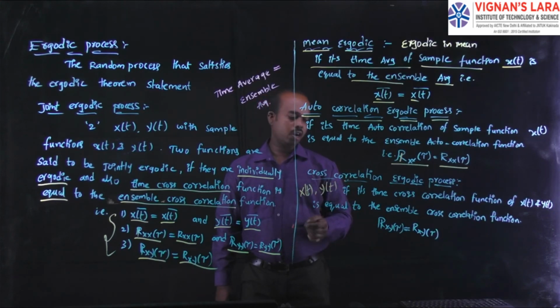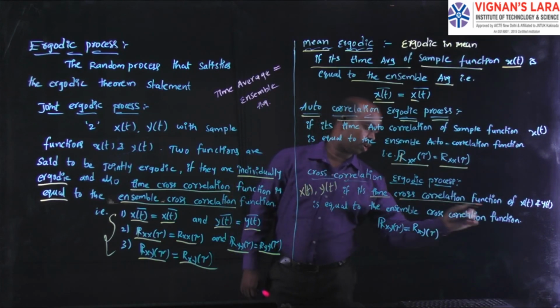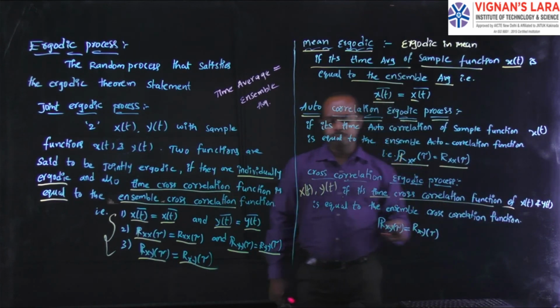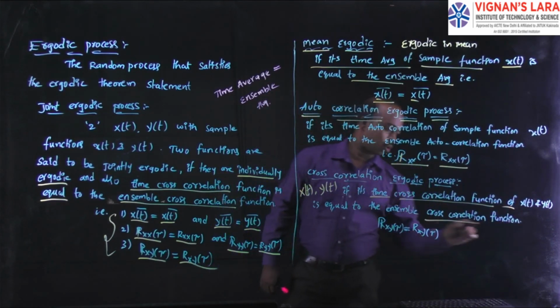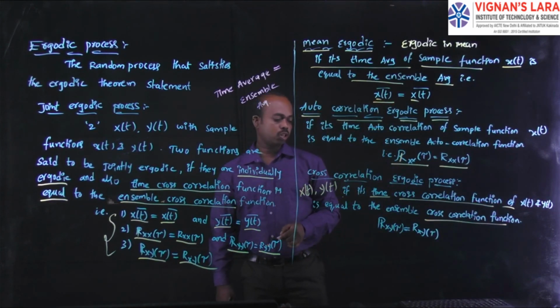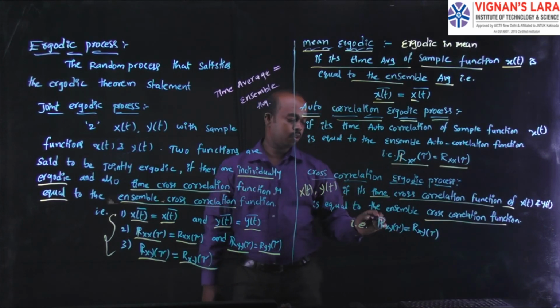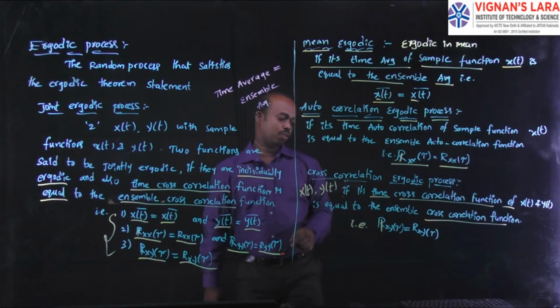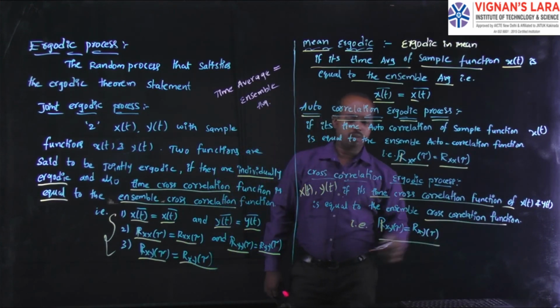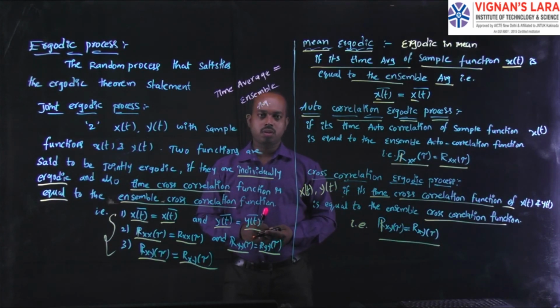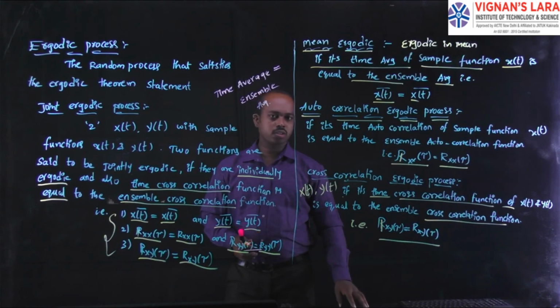If the time cross correlation function of x of t and y of t is equivalent to the ensemble cross correlation function, that is Rxy of tau for the time function equals Rxy of tau, then when the given two random processes satisfy this condition, you can say that it is a cross correlation ergodic process. The remaining things we will discuss in the next class.